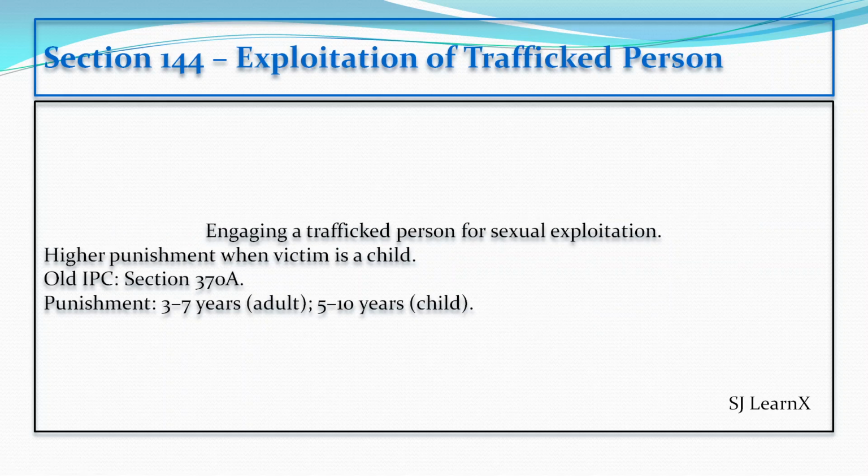Section 144, exploitation of trafficked persons. It punishes those who actually exploit trafficked persons. Example for an adult: A knowingly uses a trafficked woman for sexual exploitation. Punishment ranges from 3 to 7 years. Example for a child: if the victim is a child, punishment increases to 5 to 10 years. The difference from Section 143 is that Section 143 is the trafficking process, while Section 144 is actual exploitation. For this, the old IPC was Section 370A.